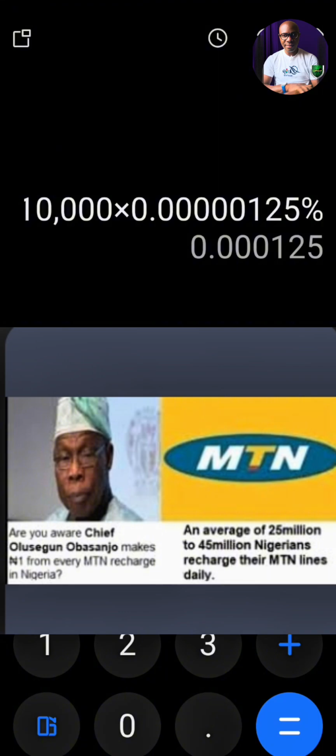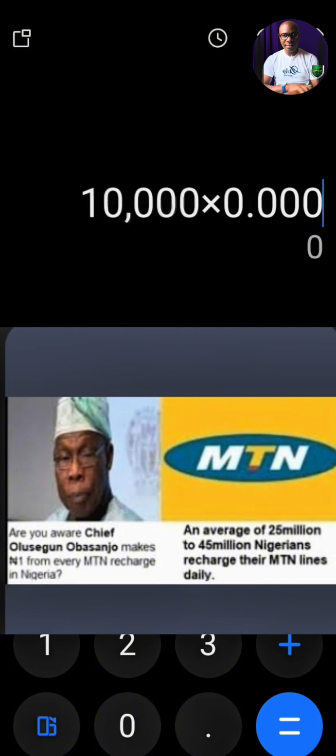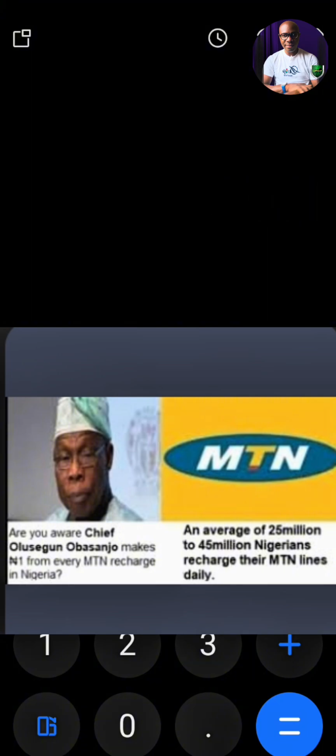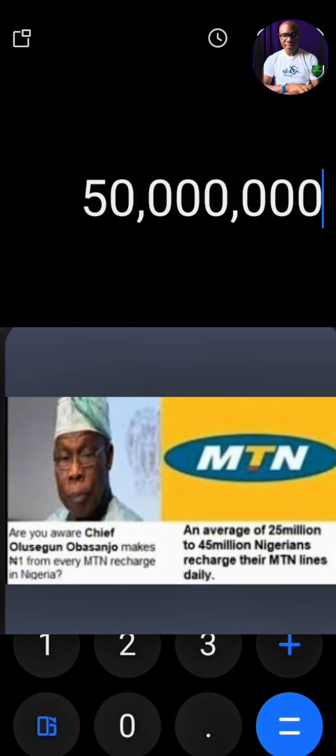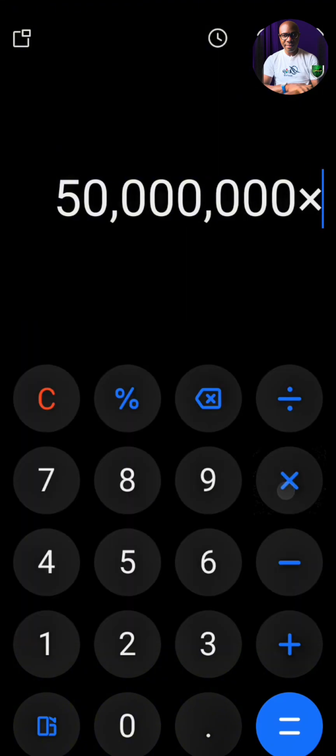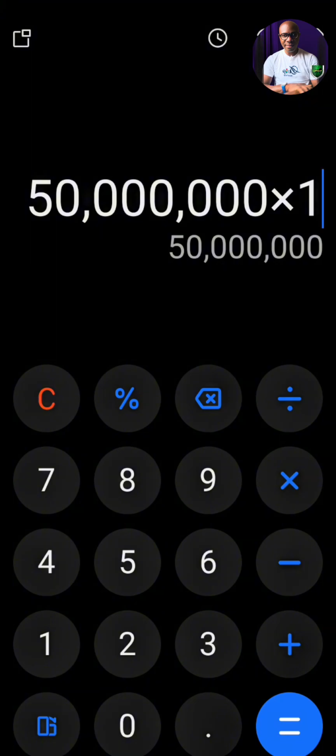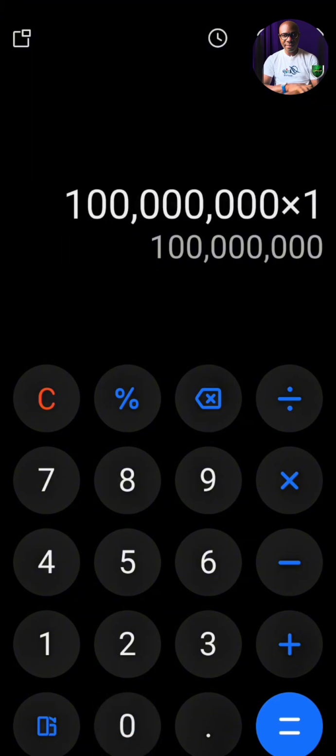From the research, 50 to 100 million persons are buying airtime from MTN. So let's assume he gets 1 naira from every 100 naira airtime. If 50 million persons are buying 100 naira airtime from MTN, he has made 50 million naira automatically for that day. If 100 million persons are buying from MTN, he has made 100 million naira, obviously.